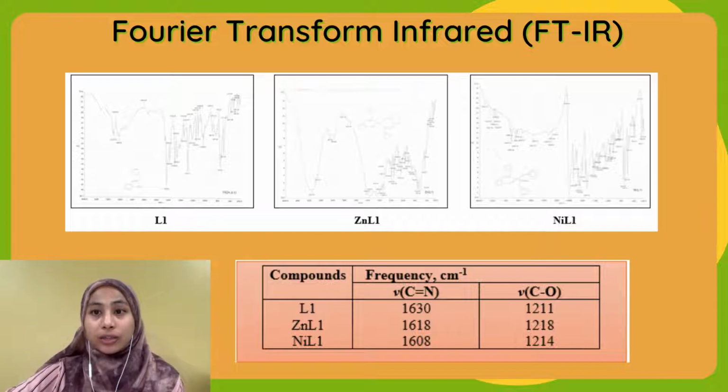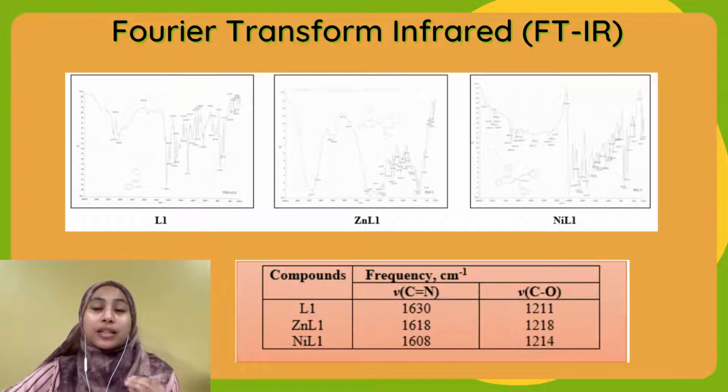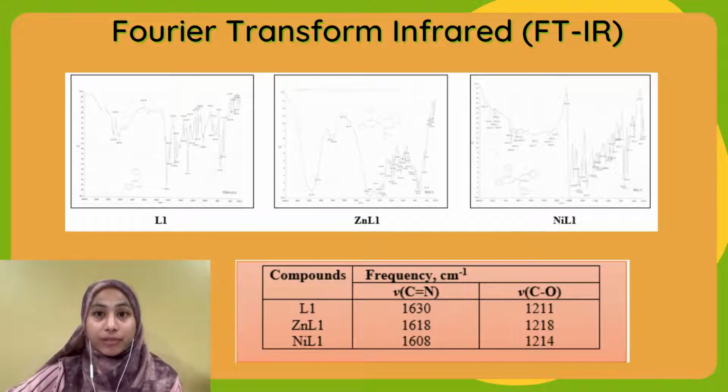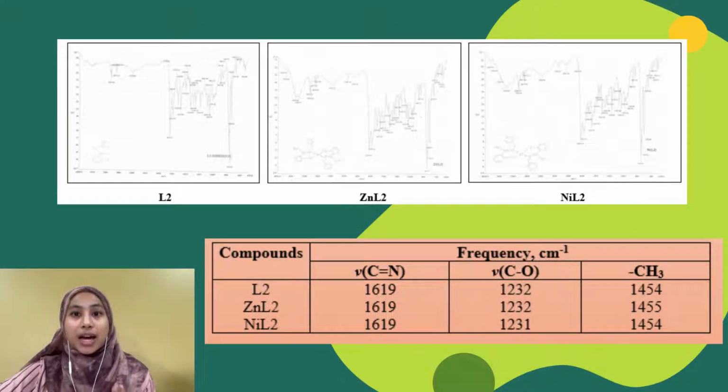According to Sharma and Gondia 2018, the metal complexes that were coordinated to Schiff-base ligand have lower absorption frequency of the C=N vibration mode. Meanwhile, the C-O stretching frequencies were observed to have shifted from 1211 to 1218. For ligand 2 and its metal complexes, the azomethine group was recorded at band 1619 frequency. Meanwhile, the C-O bands were recorded from 1231 to 1232 frequency.